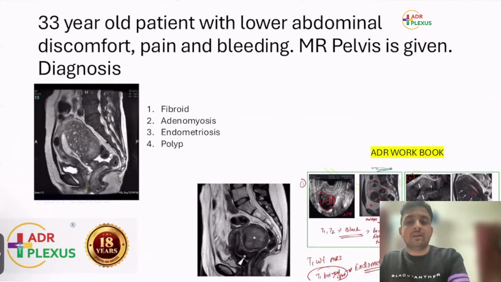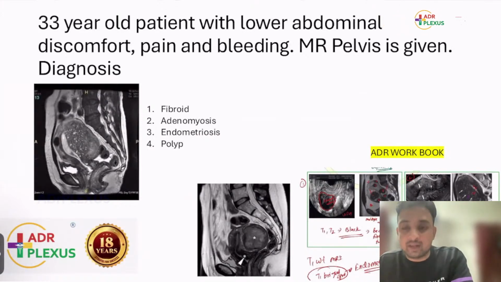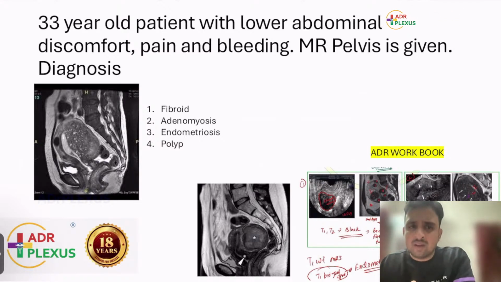Then there was a question regarding a 33-year-old female with lower abdominal discomfort and bleeding, and an MRI image was given. From the description given by the students, I could understand that there was some lesion in the posterior myometrium, which had some cyst-like areas.